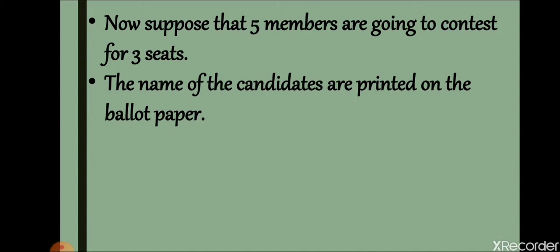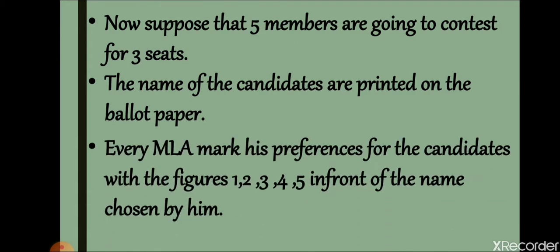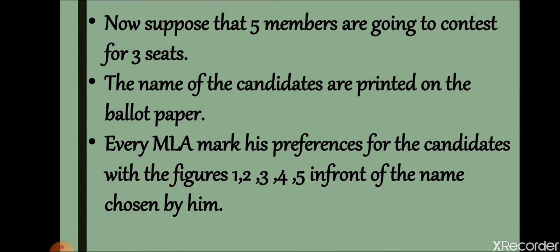The names of the candidates are printed: candidate A, candidate B, candidate C, candidate D and candidate E. Like this only, names are printed on a ballot paper. These elections take place on the ballot paper only. And every MLA has to mark his preferences. Preferences means which candidate he wants first, then which candidate he wants next to become member, and so on. So in front of the names of all five candidates, they have to mark their preferences.